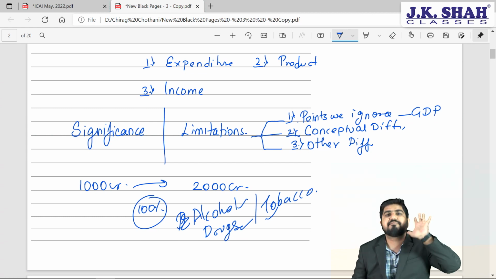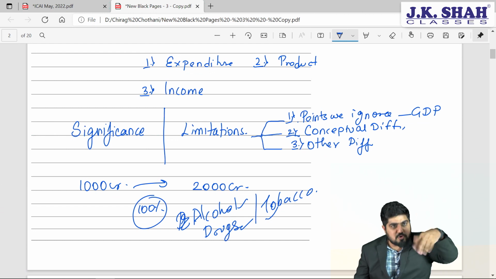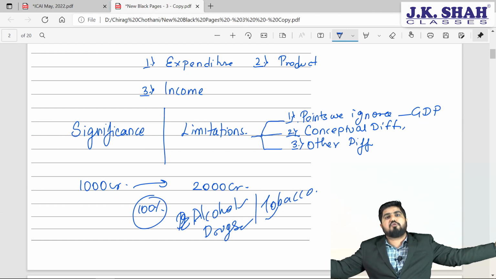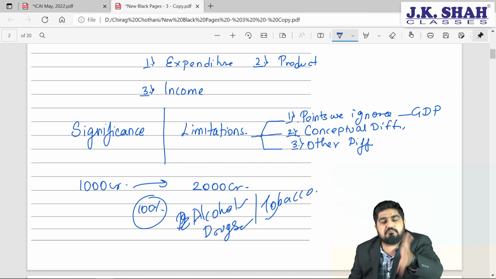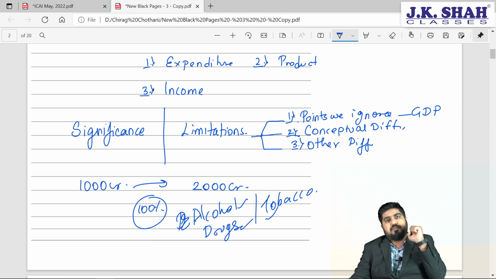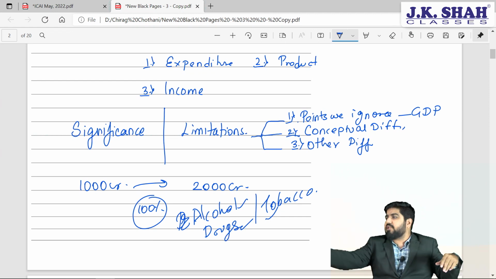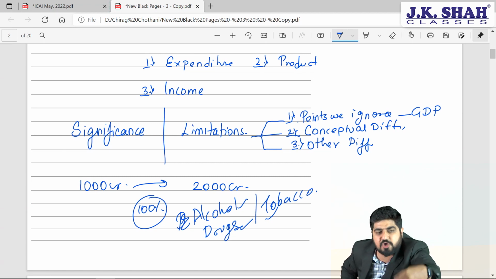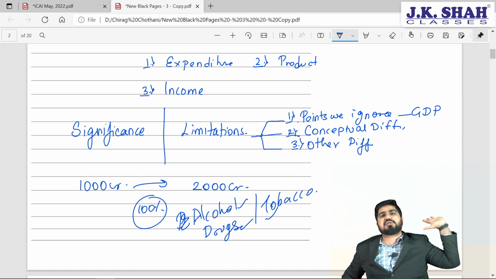You decide. Now this might look good. This would look like, oh my God, we are getting 1000 crore rupees extra. But that's not the point, my dear friends. You need to also understand where we are getting this output from. Whether it is from merit goods or demerit goods, producing demerit goods and increasing the economy or increasing the GDP is not the solution, my dear friend.